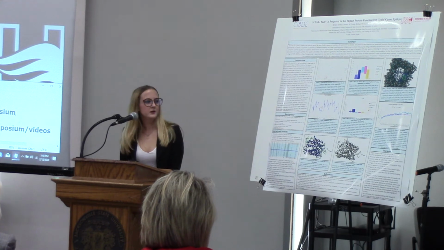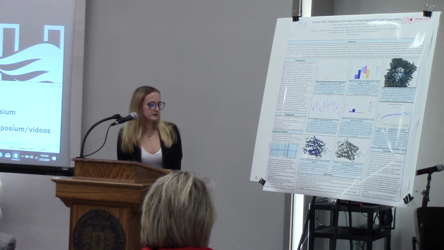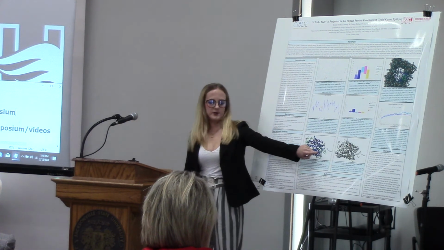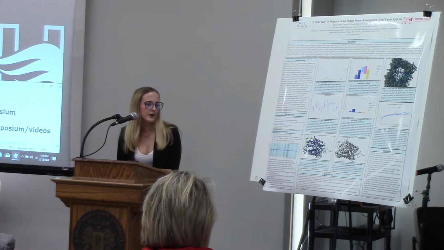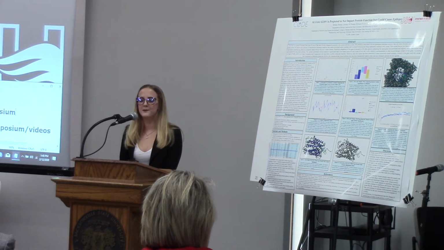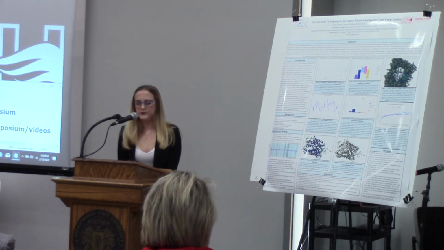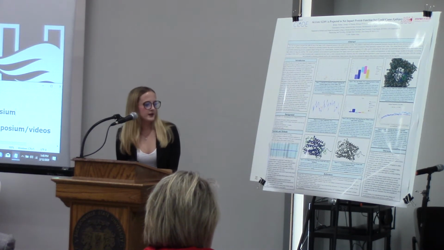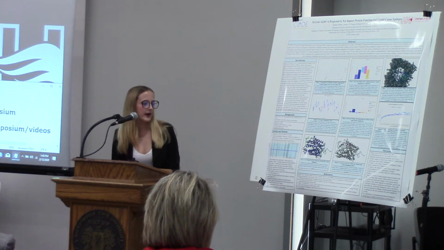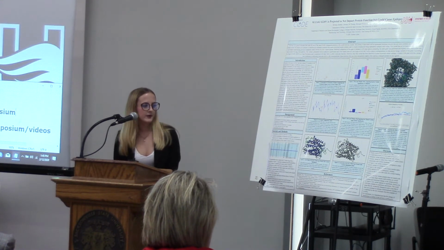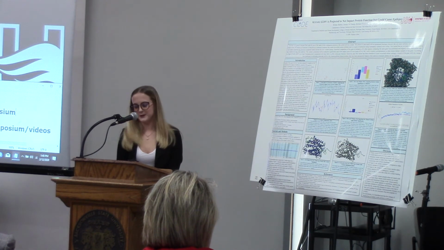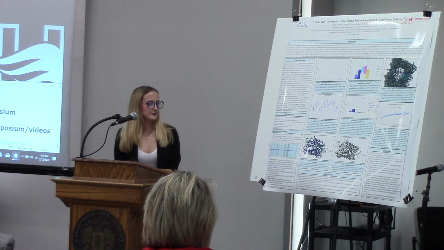the statistical data. These two images are modeled using a program called Yasara, and it's just a 3D model of the protein, and this is the wild type. So highlighted in red, you can see where my variant would fall.